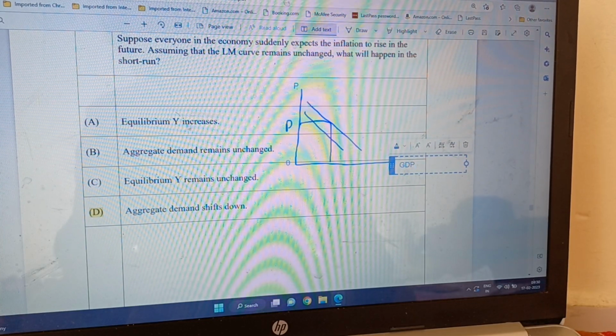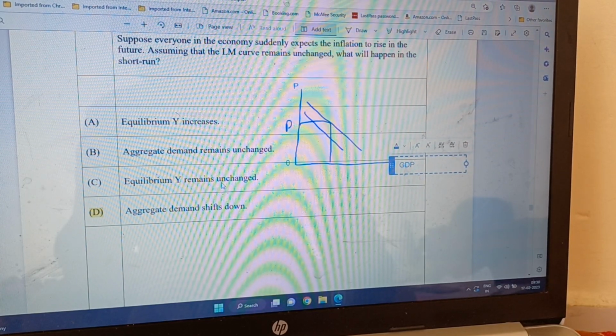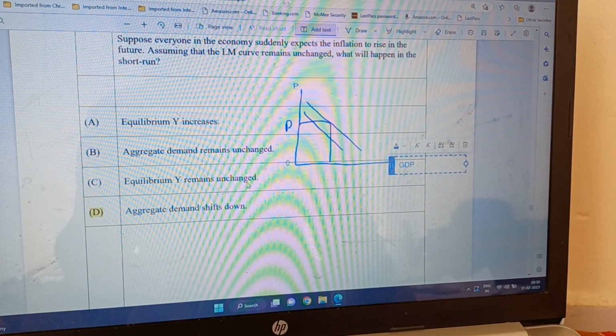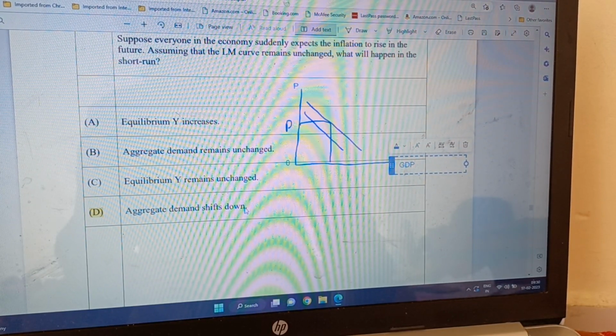Equilibrium Y doesn't increase, rather it should decrease, and equilibrium Y remains unchanged is not correct either, it should decrease. So aggregate demand shifts down. This is the only correct answer.